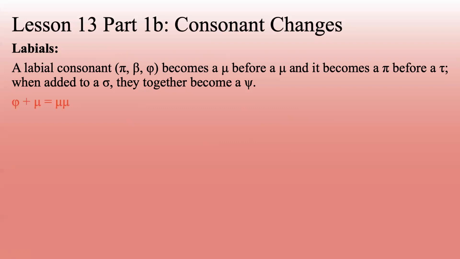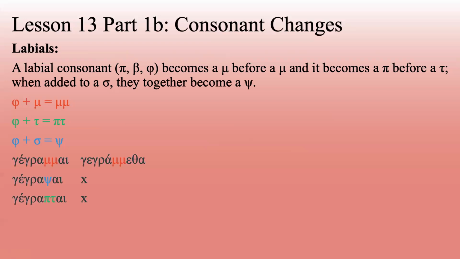So phi plus mu equals double mu, or pi plus mu equals double mu, or beta plus mu equals double mu. Phi plus tau equals pi tau. Same thing's going to happen with pi plus tau equals pi tau. Beta plus tau equals pi tau. Phi plus sigma equals psi. Pi plus sigma equals psi. Beta plus sigma equals psi. So that's going to show up differently depending on where it happens.